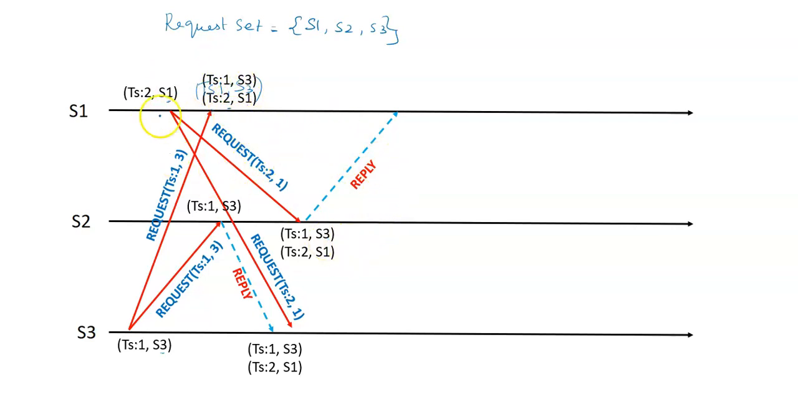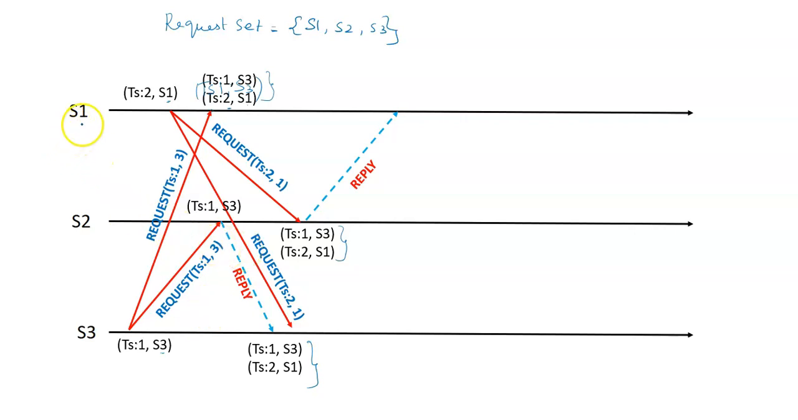Now look here: the request queue of S1 contains 2 timestamps, the request queue of S2 contains 2 timestamps, and S3 also has 2 timestamps, and all the tops of the queues are S3's request. TS1 S3, here also TS1 S3, and here also TS1 S3. Now the sites S1 and S3 are generating requests, wanting to enter the critical section. This is the time to decide which one becomes eligible to enter the critical section.